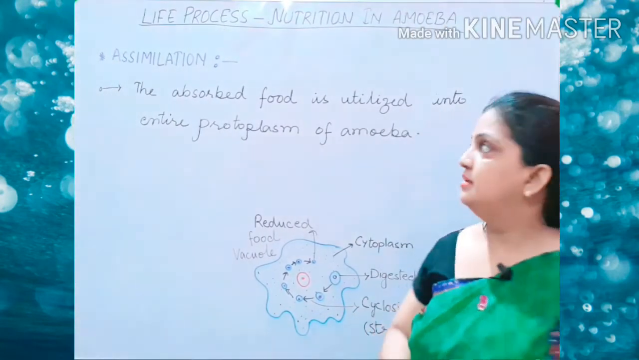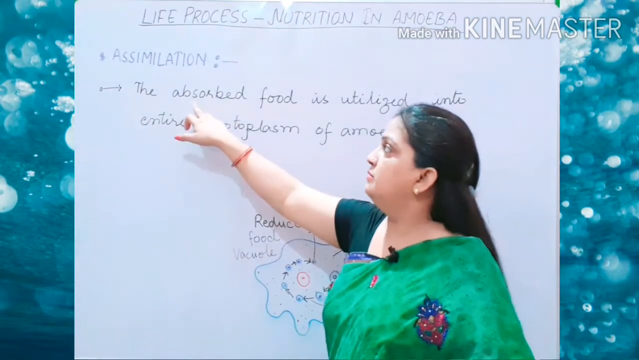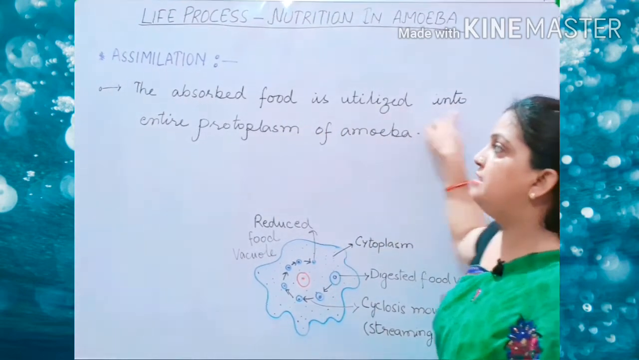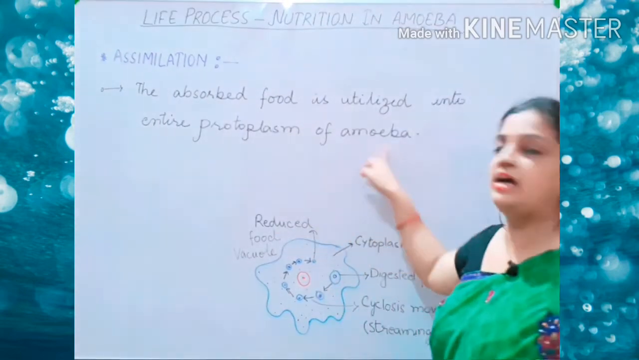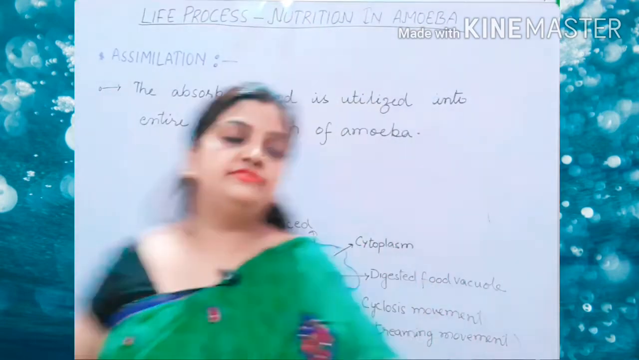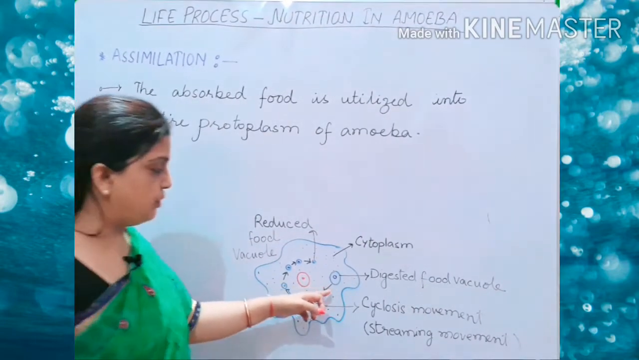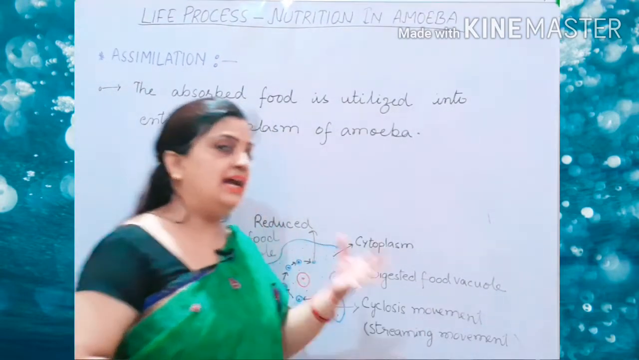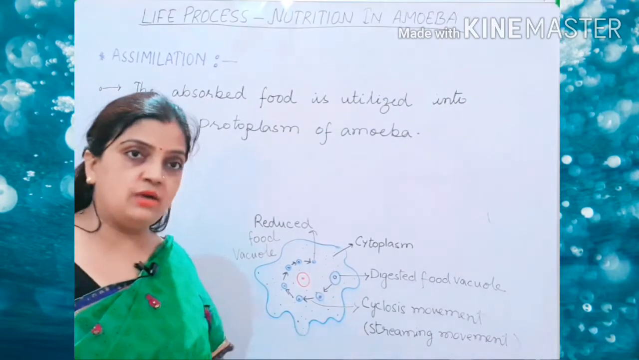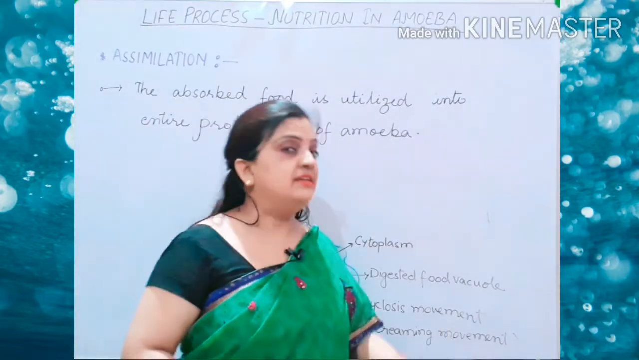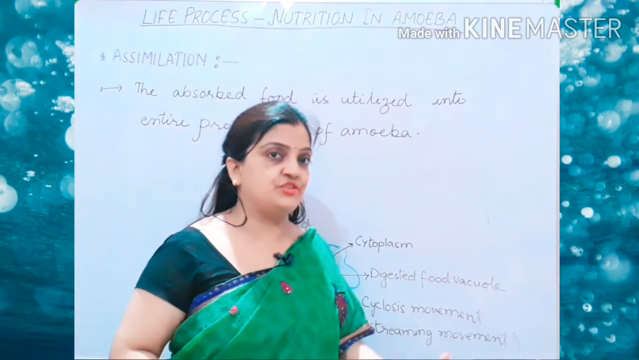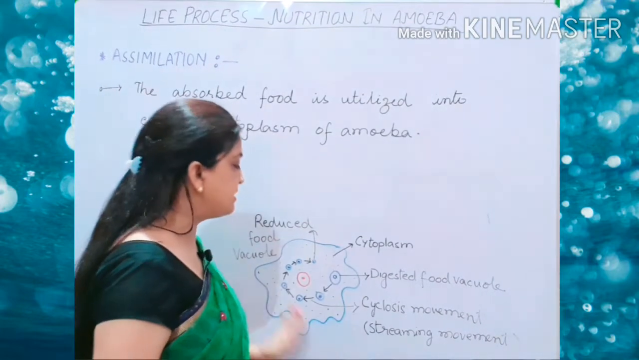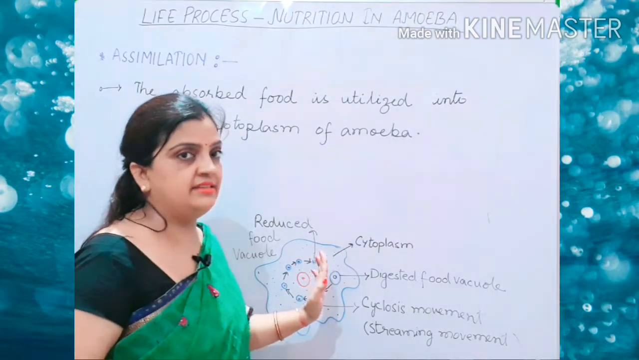Now children, this process is very simple. Now the assimilation: the absorbed food is utilized into the entire protoplasm of amoeba. Till now we have studied how the food was absorbed inside the cytoplasm by the cyclosis movement. And now, the food which has been broken down and absorbed, the time comes for the utilization of the energy. And this energy will be utilized by the entire content which is present inside the amoeba body.